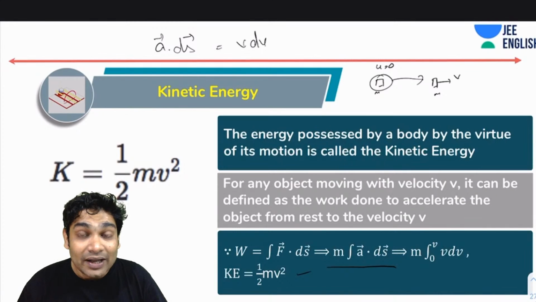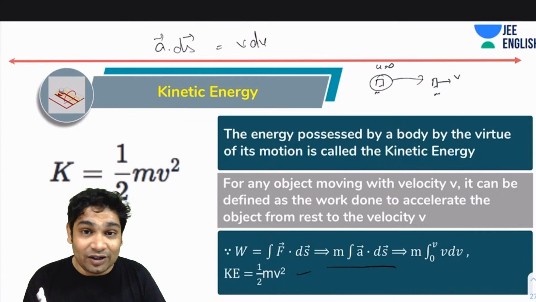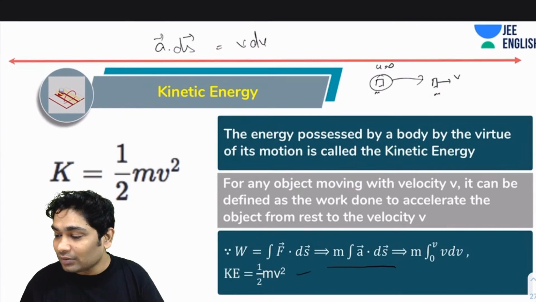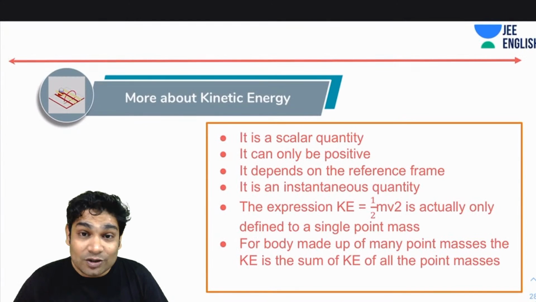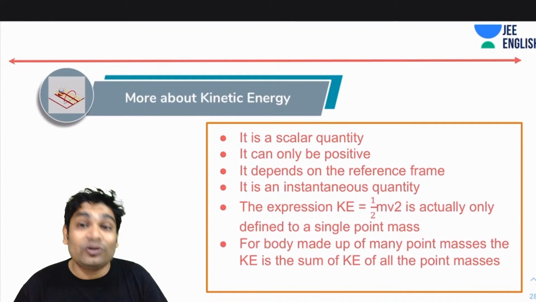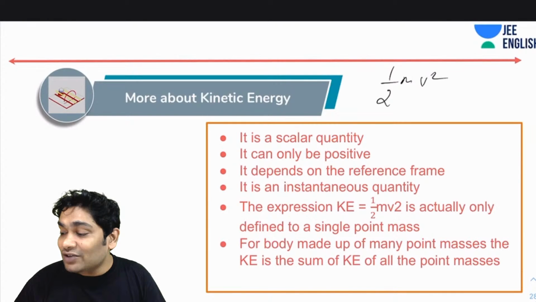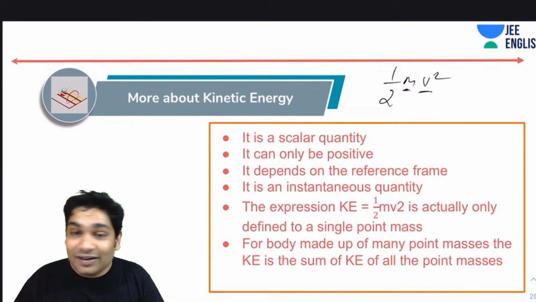This energy is present in it if it is moving. If it finally comes to a stop, then this is the amount of work it will be able to deliver on some other body. So let's talk a bit more about kinetic energy. First thing, of course, it's a scalar quantity. Second thing, it can only be positive because it is half mv square. V square can never be negative, and m can never be negative. So this is always positive.